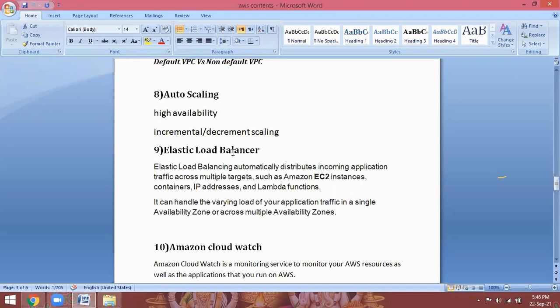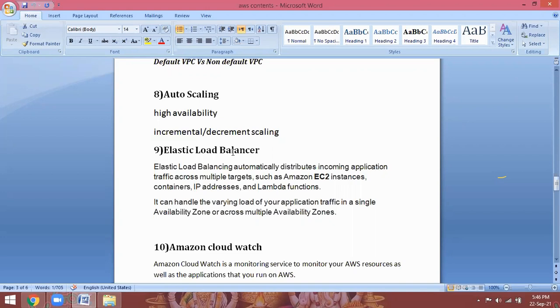In a physical environment, that is not immediately possible. For example, I configured one website on my laptop. Unexpectedly, so many customers are coming and accessing my e-commerce website. This is not enough. I have to buy another laptop, which is not immediately possible. Once I buy it, the same website I have to set up. Then I can balance the load between these two. Then only will the incoming requests be shared between the multiple servers.